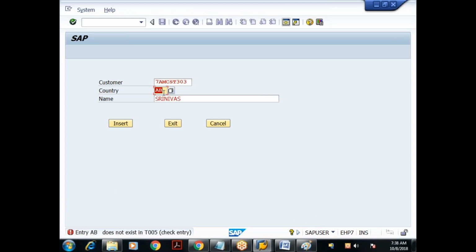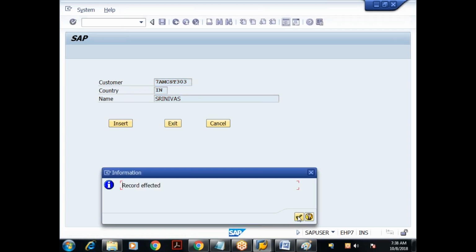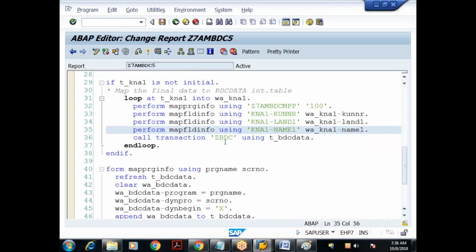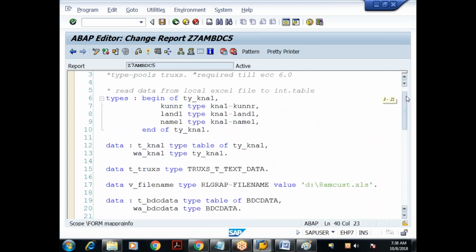Entry AB does not exist. This is also not available. Okay, so I'll just correct it. I'll make it as India, insert, record affected. Done. So all the records are migrated, but I didn't get any log here.